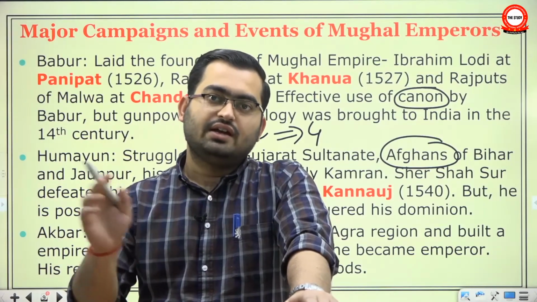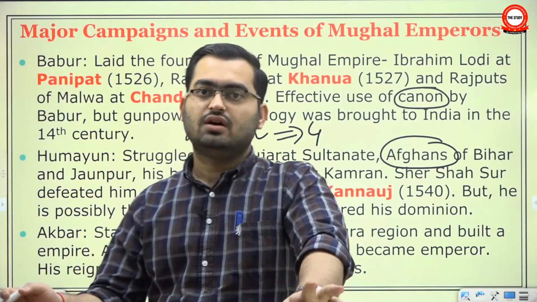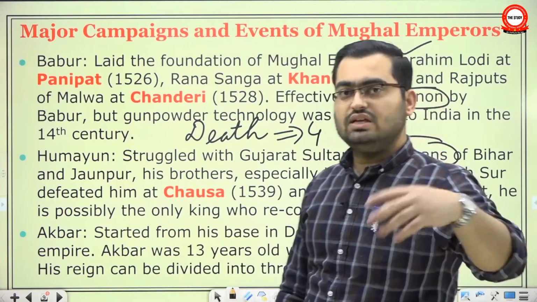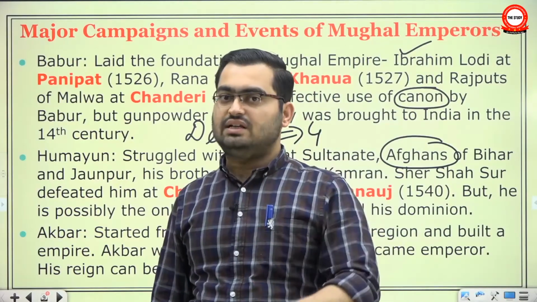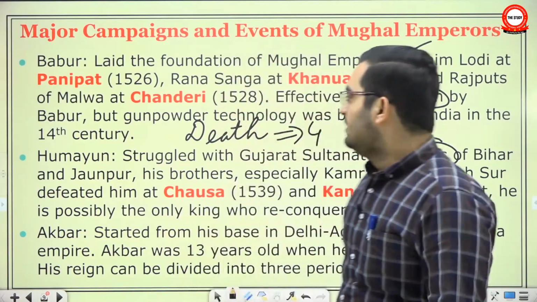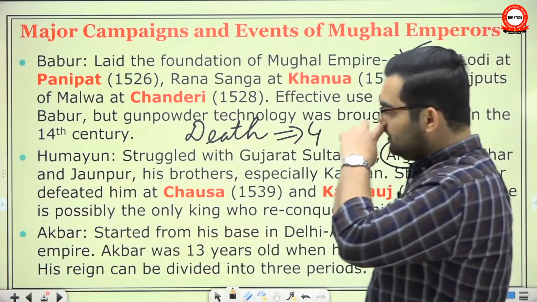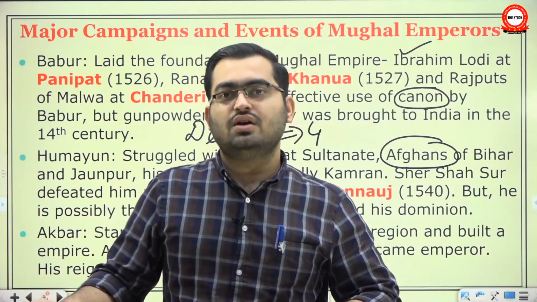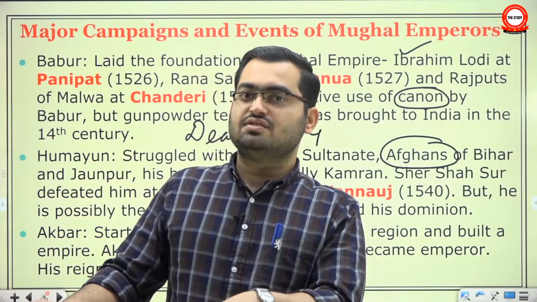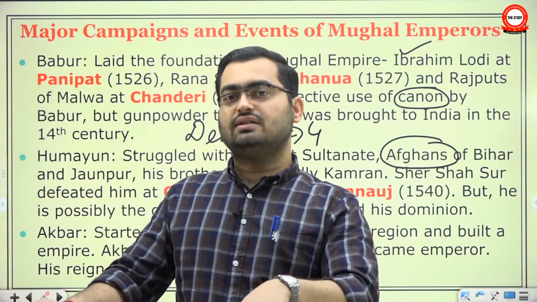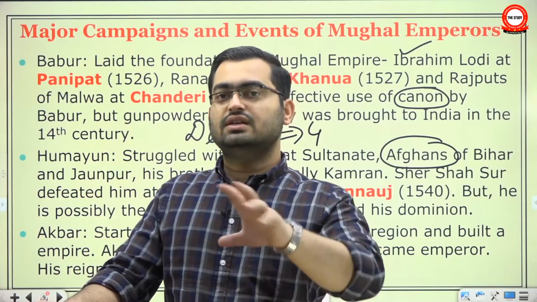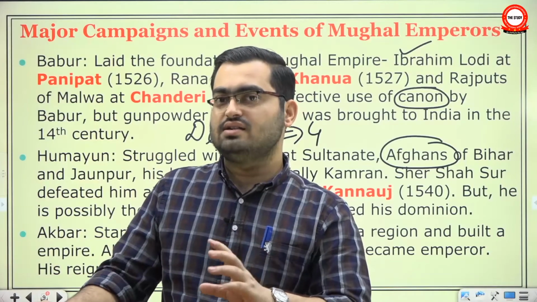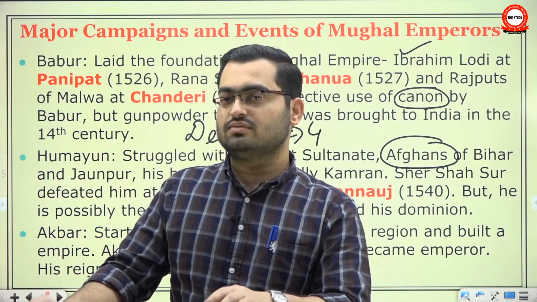So entrenched that they were a headache for the Mughals. Because see, how did the Mughals come? First, they defeated Ibrahim Lodi, so they removed an Afghan, so that is a bitterness. And even Humayun fought his nemesis Sher Shah Sur. He was also an Afghan. So Afghans had a very complicated relationship with the Mughals. It is only much later that they reconciled with the Mughals, and then they were given some positions in the Mansabdari, though they never rose in the Mughal ranks as high as Rajputs or some other groups.